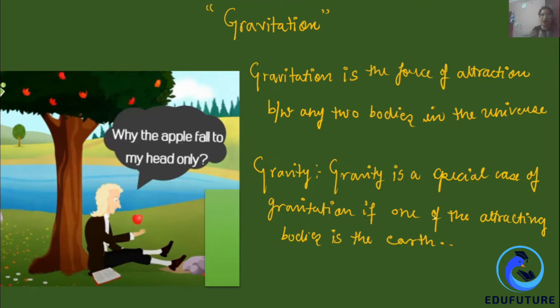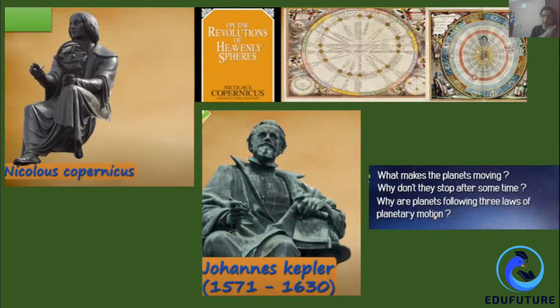So let's go back into the history and understand the term gravity more beautifully. In ancient times, understanding the solar system and the theory behind it was a very tedious and complicated job, and many superstitions were also related to it. People believed that the earth is stationary and all the planets are revolving around it.